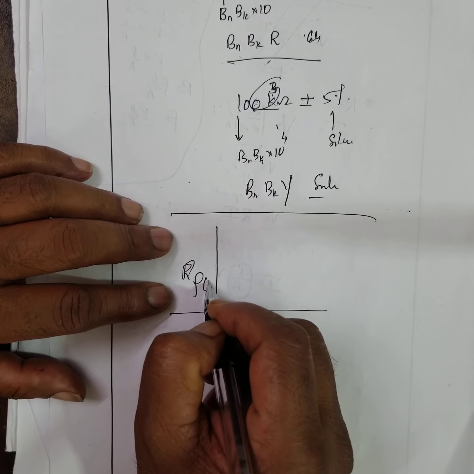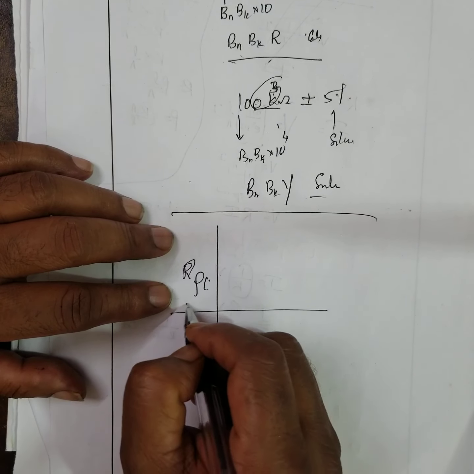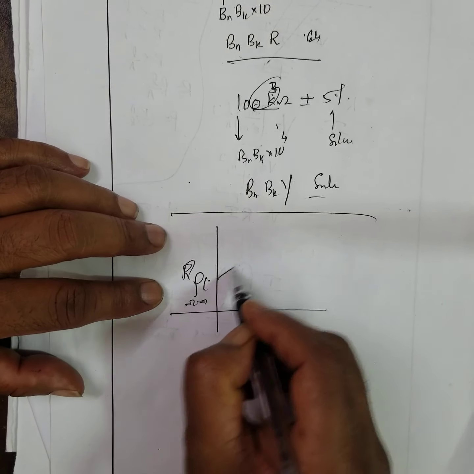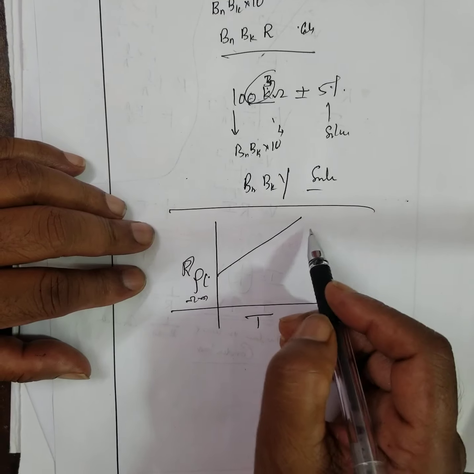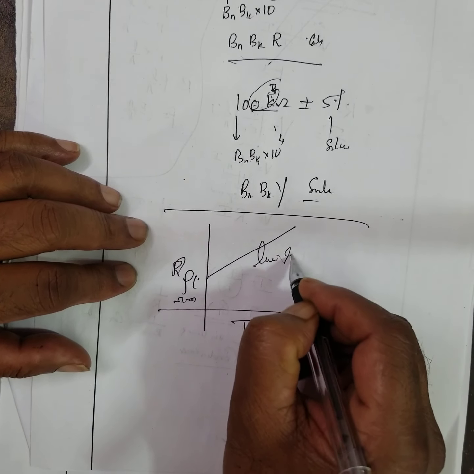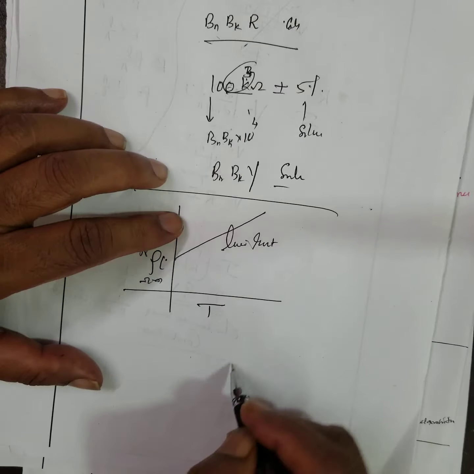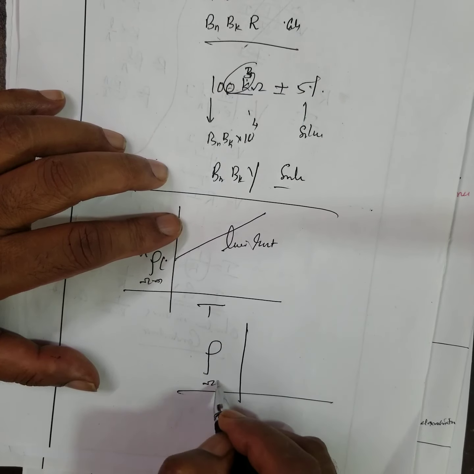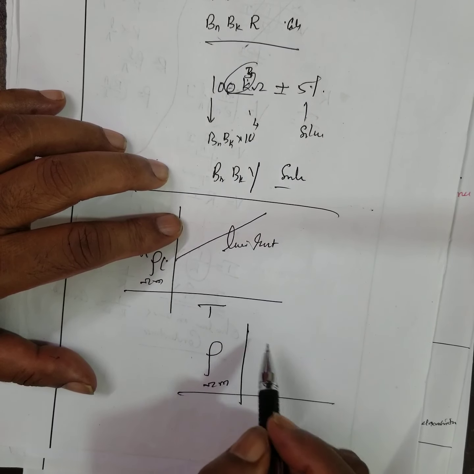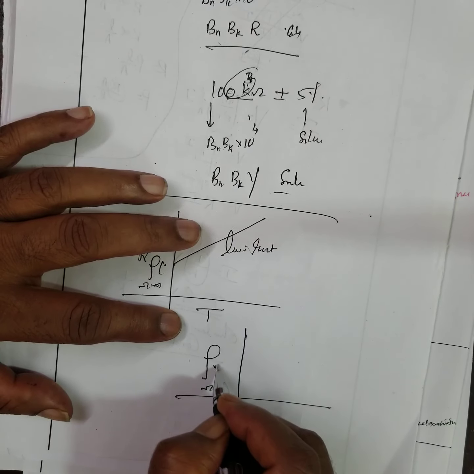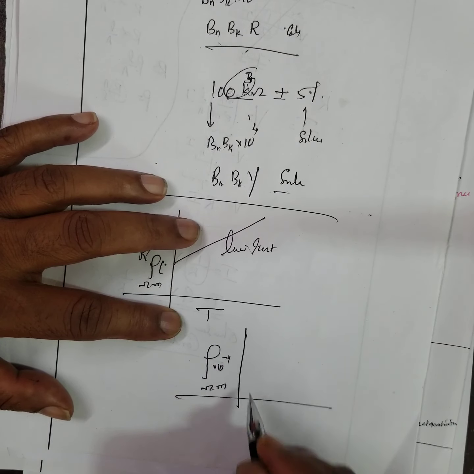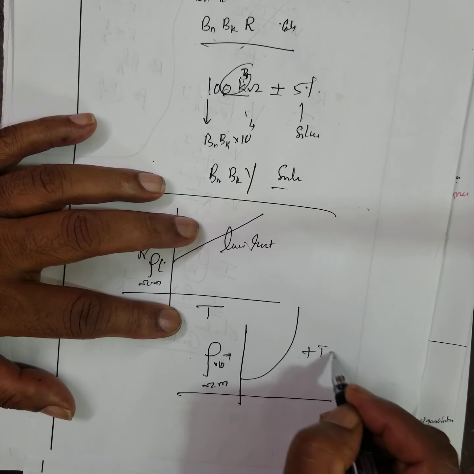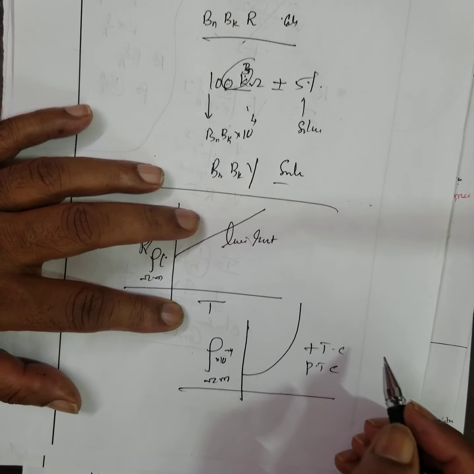Resistivity. Where is it? Resistivity in ohm meter against temperature in Kelvin. How is that? What is the line? It goes like this. They'll give four choices. This is called a linear resistor. Suppose they give it like this: resistivity in ohm meter, 10 to the power of minus 4. So it is going like this. This is called positive temperature coefficient.